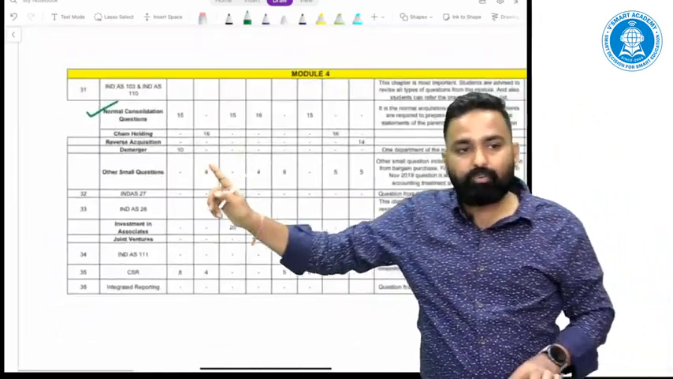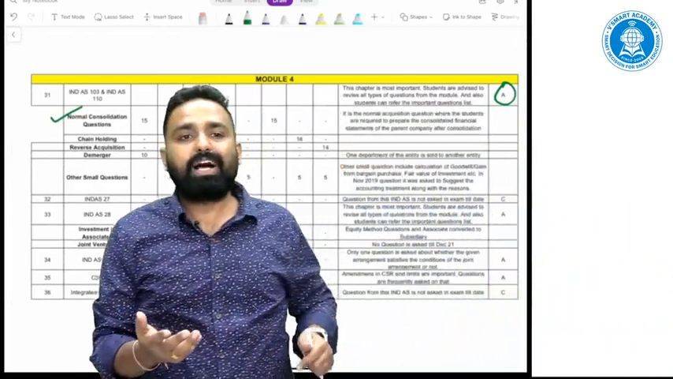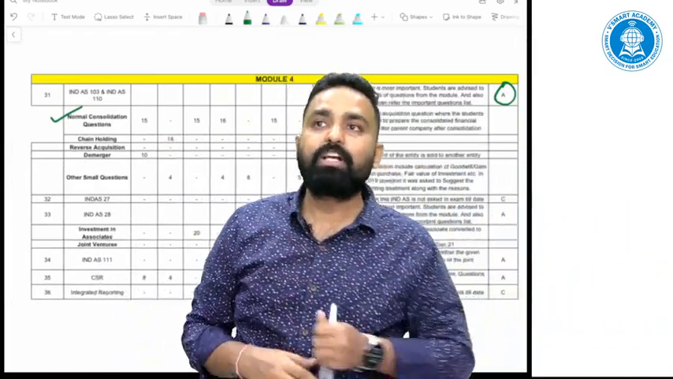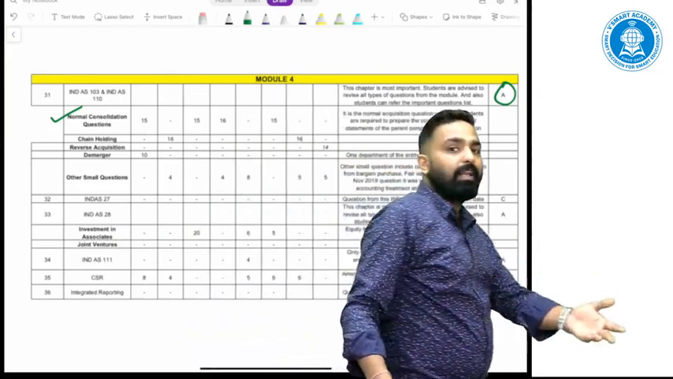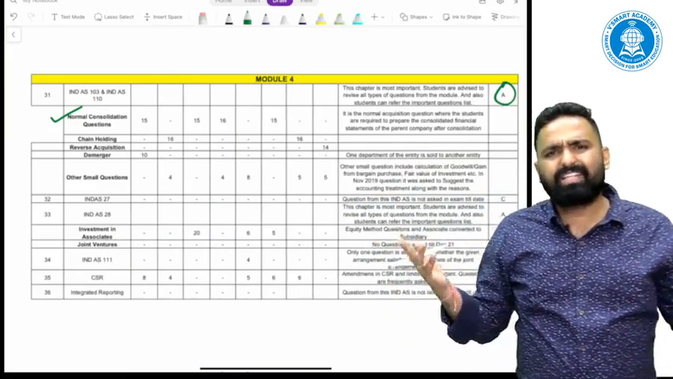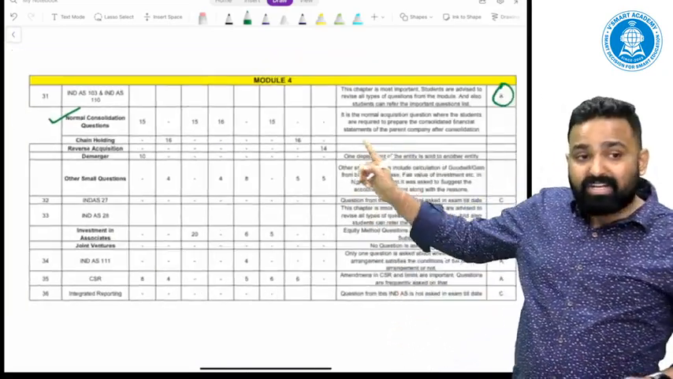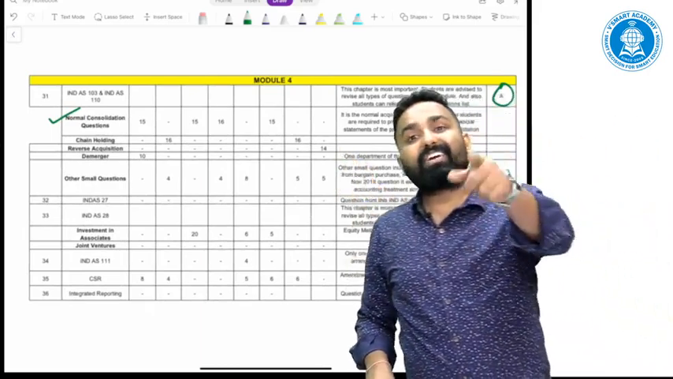Other small questions. What do I mean by other small questions? Sometimes they ask you to calculate the consideration only. Sometimes they ask you to calculate the goodwill or capital gain from bargain purchase. Sometimes they ask you to calculate the NCI only. Sometimes any other miscellaneous thing. In the last attempt, December 21, they asked reverse acquisition also.